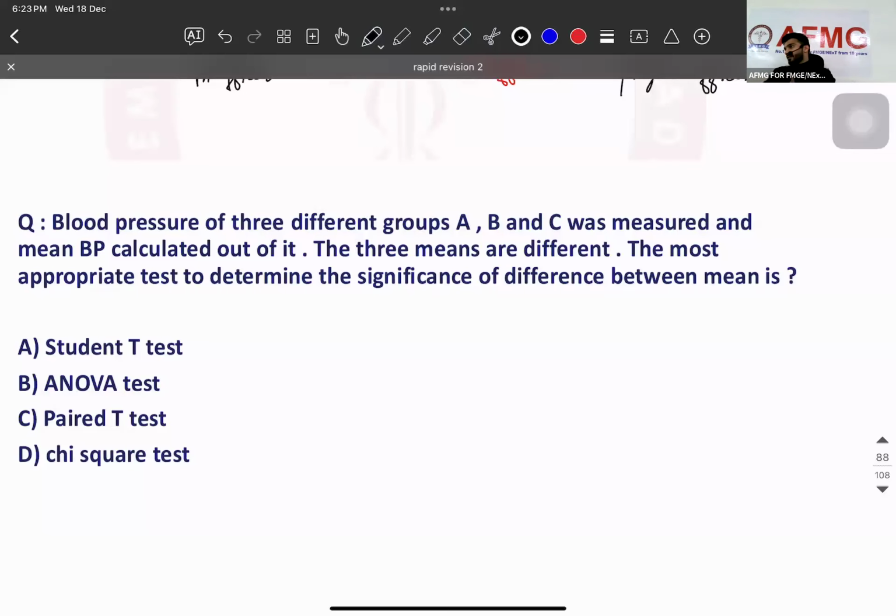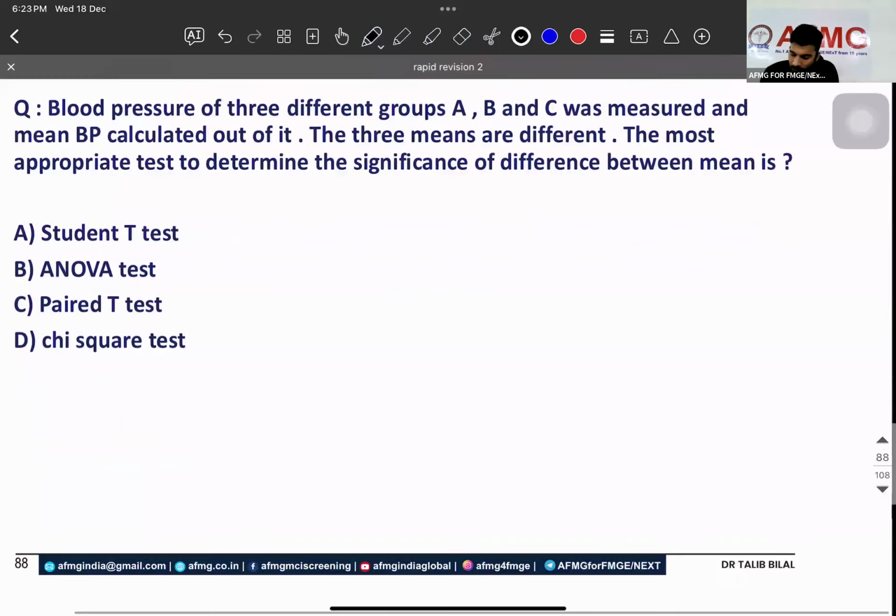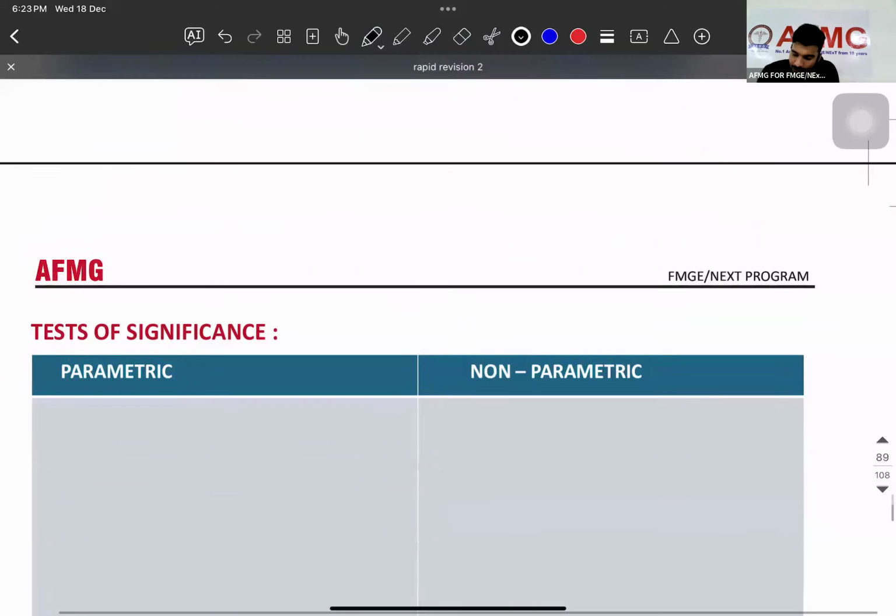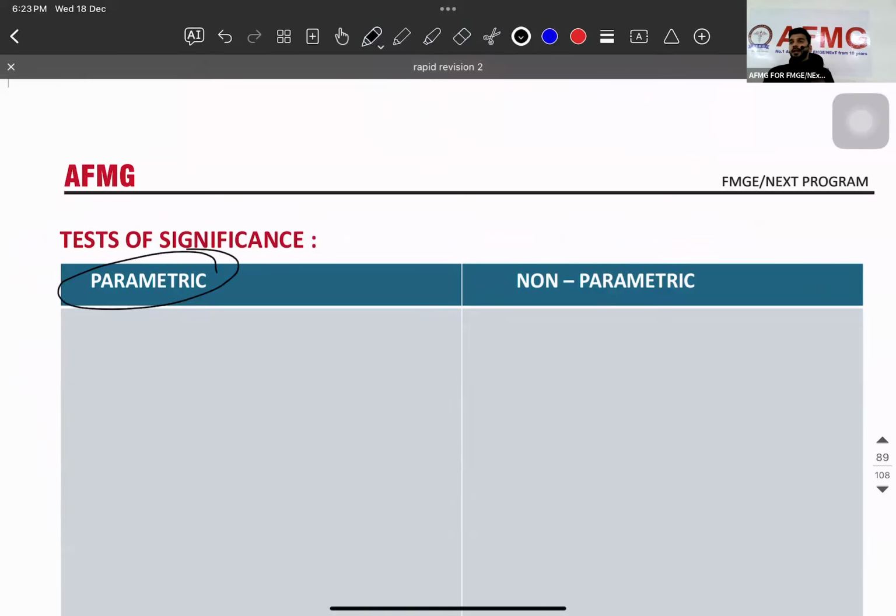Now, how to differentiate these questions? You have a group of people. Whenever I talk about the type of test in quantitative data, that means I'm talking about parametric test. Whenever I'm talking about data that you can measure, which test am I talking about? Parametric test. So if you see in questions that the data is measurement, you are going for parametric. Yes or no? Yes.